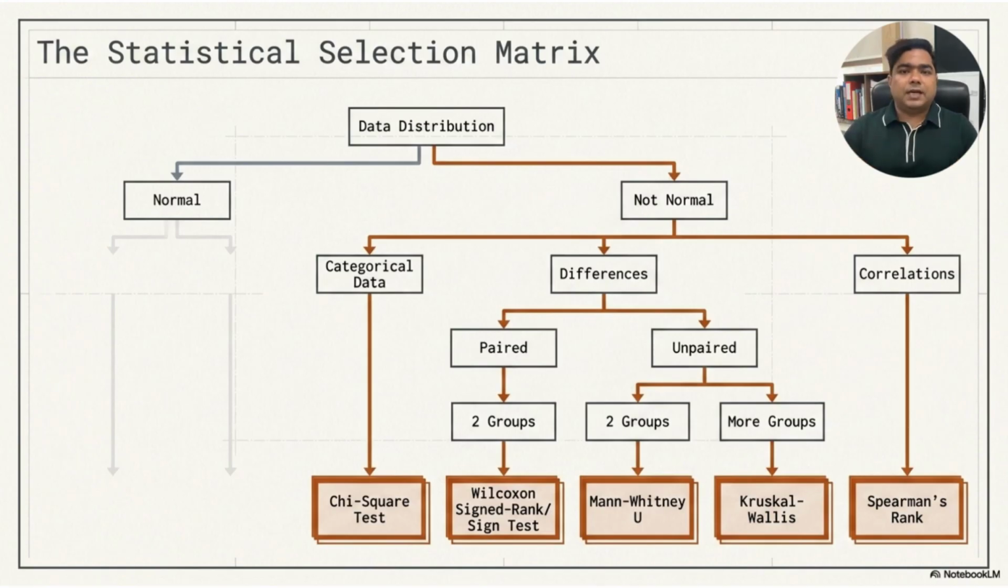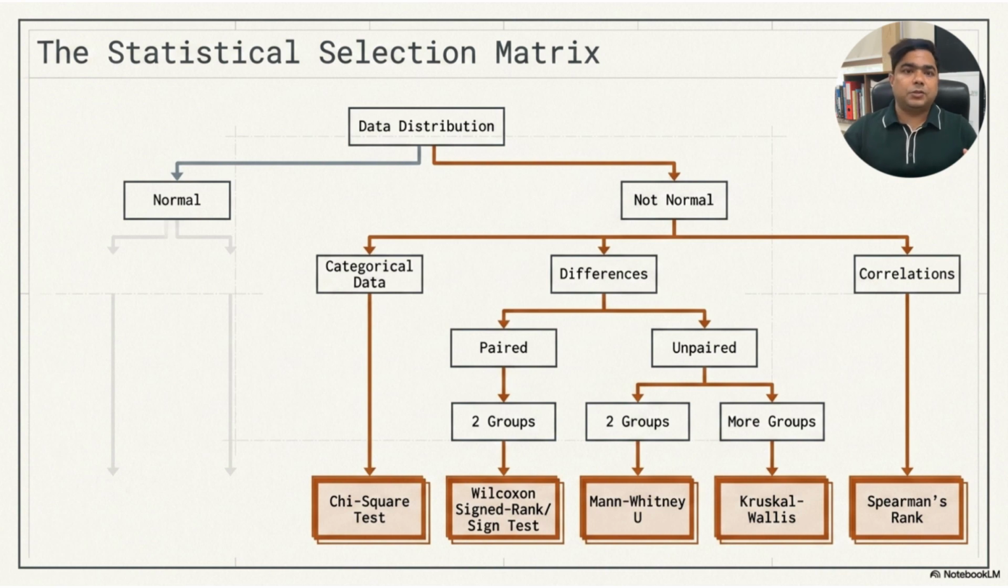This slide works like a decision map. It helps us choose the correct statistical test. First, we ask, is the data normally distributed or not normally distributed? If the data is normal, then we usually use parametric tests. For example, we may use t-test, ANOVA, or Pearson correlation. But if the data is not normal, then we move toward non-parametric tests. Next, we ask what type of problem we have. If the data is categorical, we can use the chi-square test.